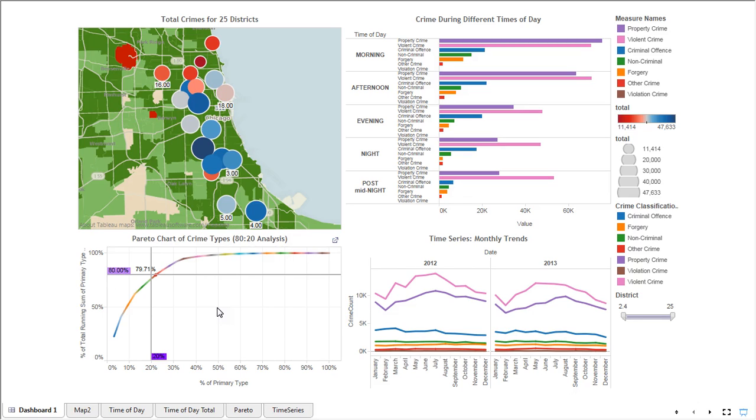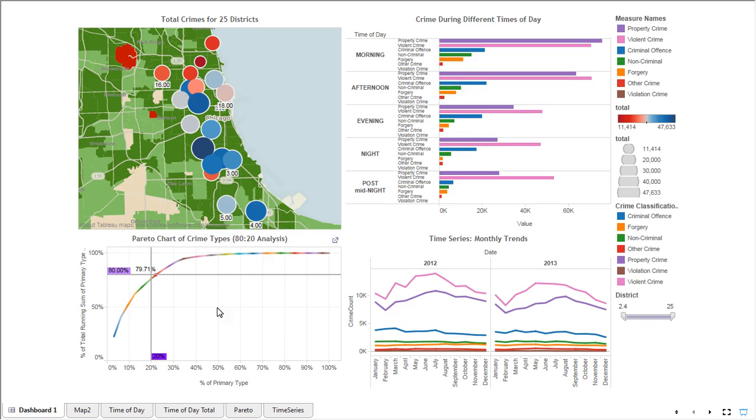So 21% of the crime types contribute to 79% of the total crimes. The Pareto principle, of course, holds good here, and this could be a good input for police and rehabilitation centers to catch hold of.